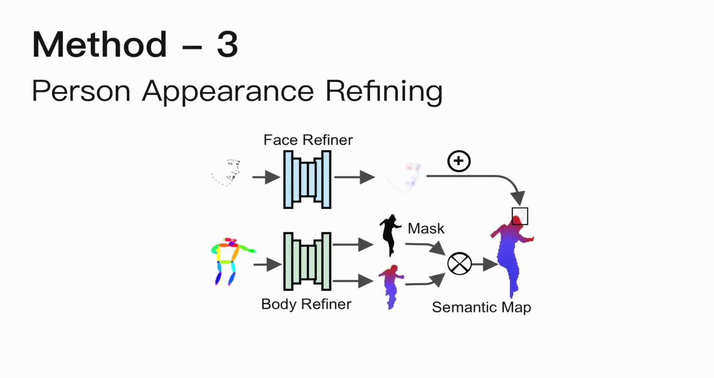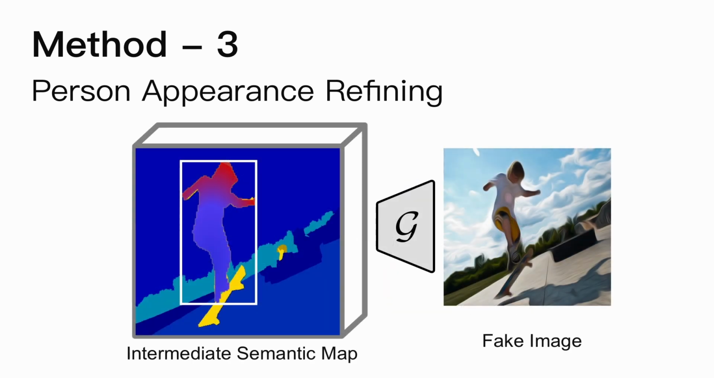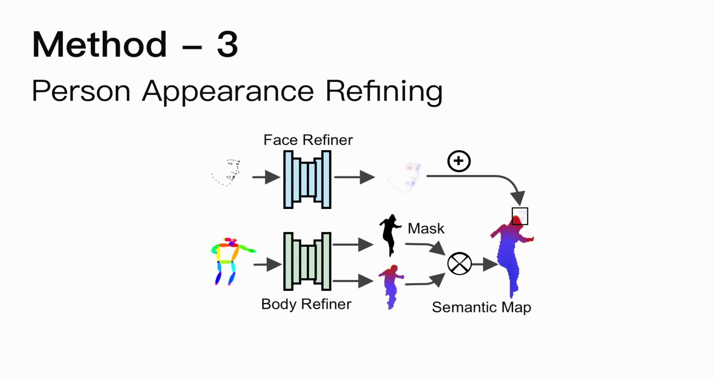In the third part, person appearance refining, we map the person pose and face keypoints to their semantic map. The semantic map can be seen as an intermediate person representation, which is used to merge with the object semantic maps. The two refiners are based on the fully convolutional network. We then present our results compared with the existing methods. We first show the qualitative results and then the quantitative results.